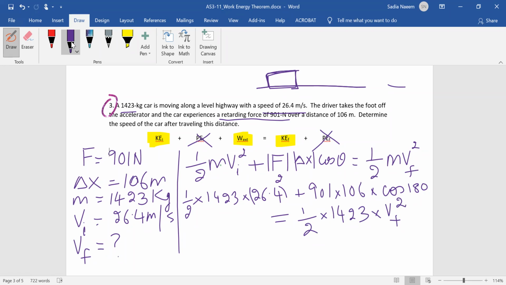Let me pause here and ask if you guys have any questions on this setup. Any questions on substitutions or any setup of this?